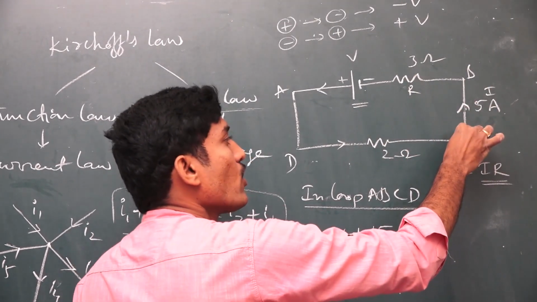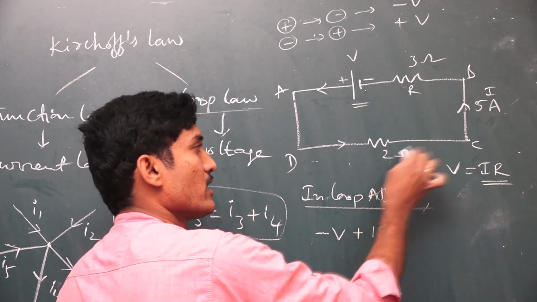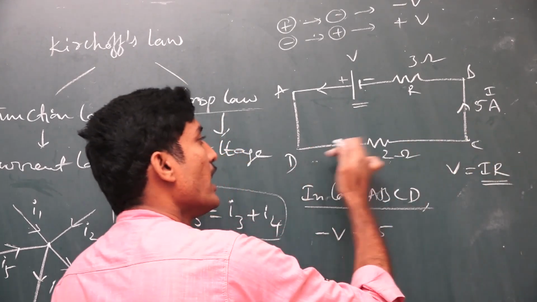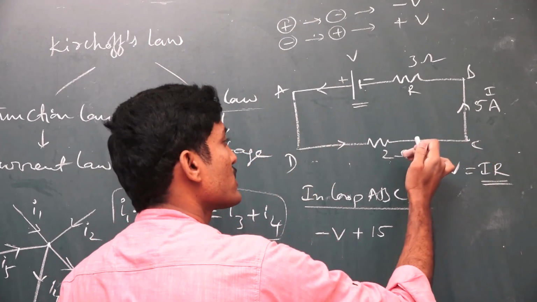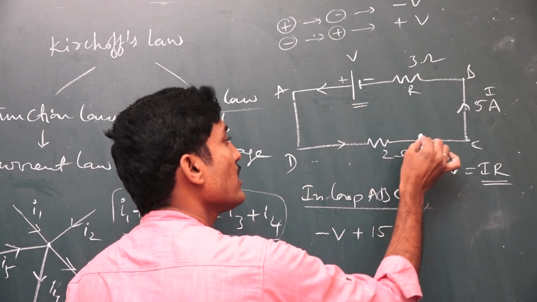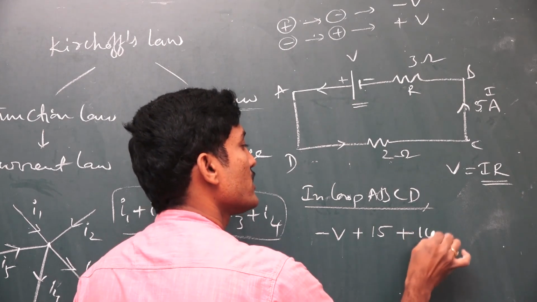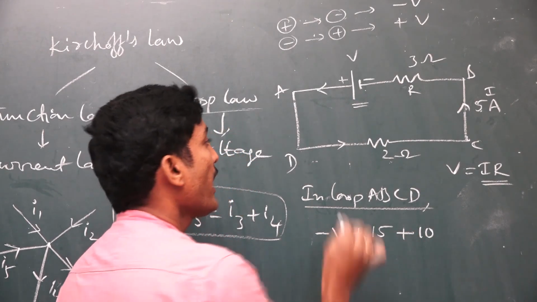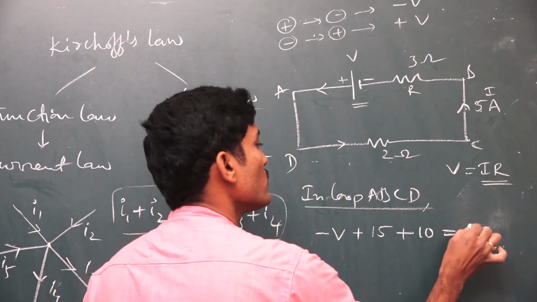From B to C there is no component. From C to D there is one resistor, and again I am moving opposite to the current direction, so I take the positive value: 5 ampere times 2 ohms is 10 volts. From D to A the circuit is closed, so that is equal to 0.